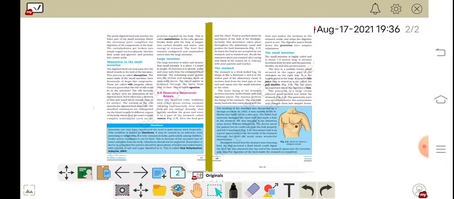Okay, so with this we have completed our full chapter. Now we have completed these two boxes also. We have completed the whole chapter.